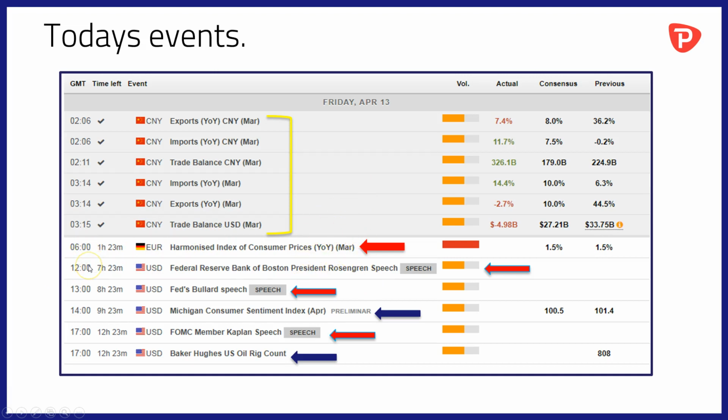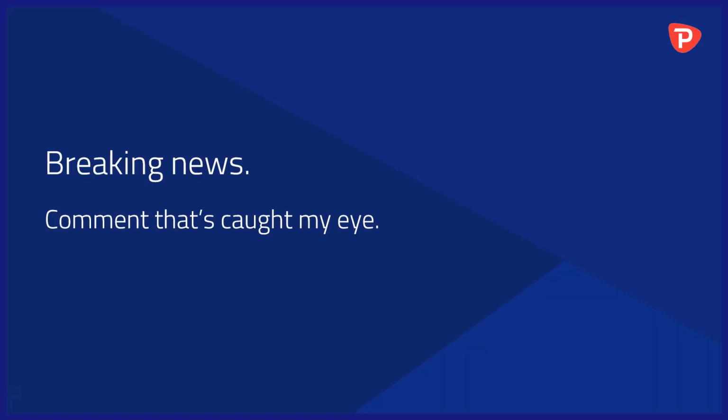Fast forward to 12 o'clock GMT and we'll have the first of the day's central bank speakers, in this instance the Federal Reserve Bank of Boston President Rosengren. He's followed onto the podium at 1300 by the Fed's James Bullard. At 1400 GMT we'll have the widely followed Michigan Consumer Sentiment Index data for April out of the States. And then at 1700 GMT, our final central bank speaker in the shape of FOMC member Kaplan. And also at 1700 GMT, we'll have the influential weekly Baker Hughes US oil rig count.